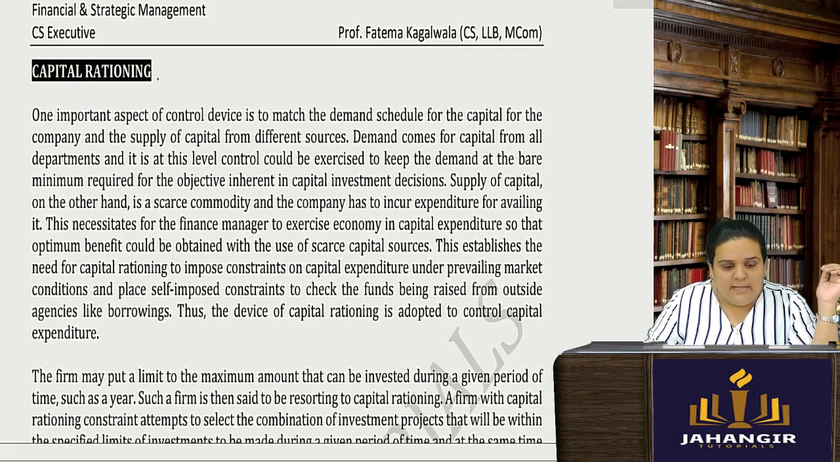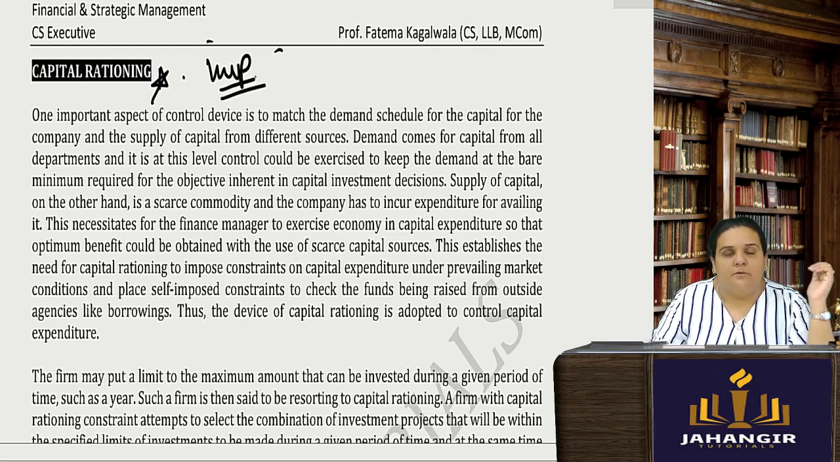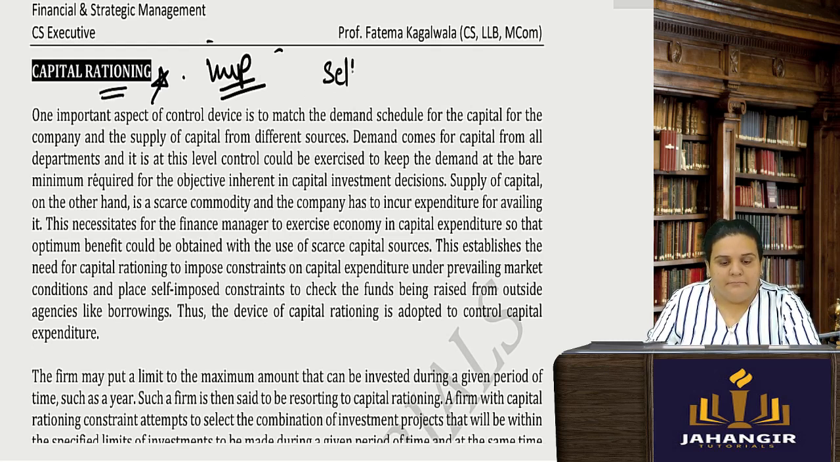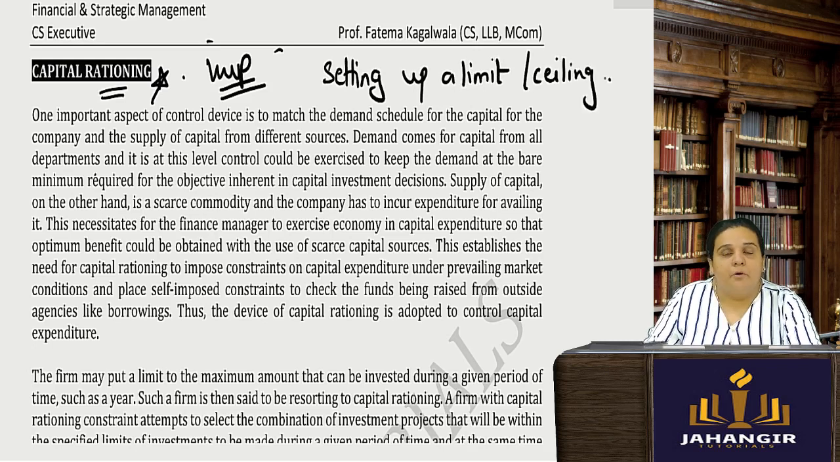This is the last part of your capital budgeting, and it is important: capital rationing. From your theory point of view, this is important. Now, what do you mean by capital rationing? Rationing means setting up a limit or a ceiling, a point beyond which you cannot go.